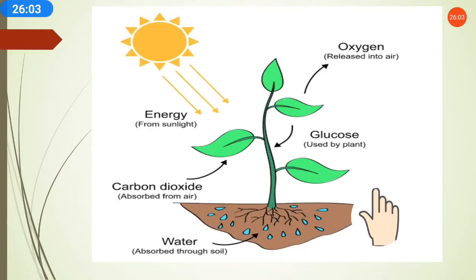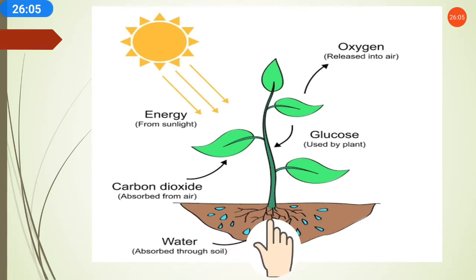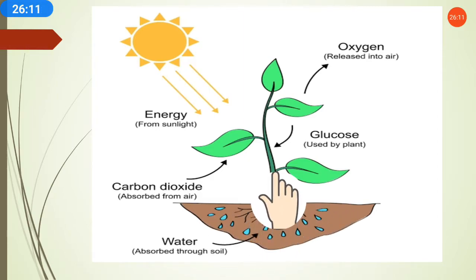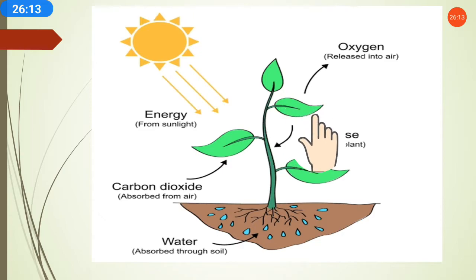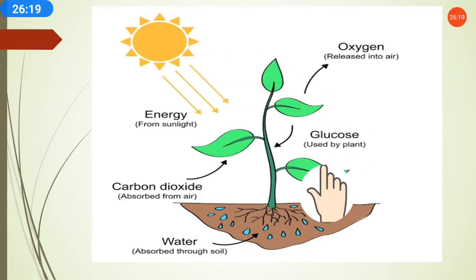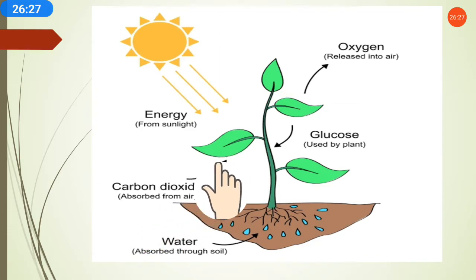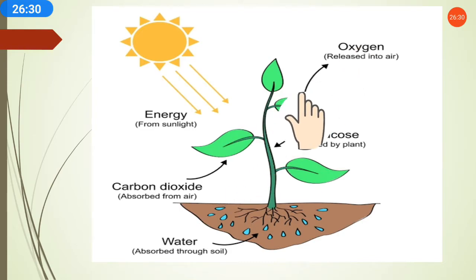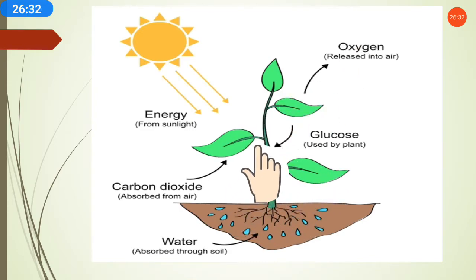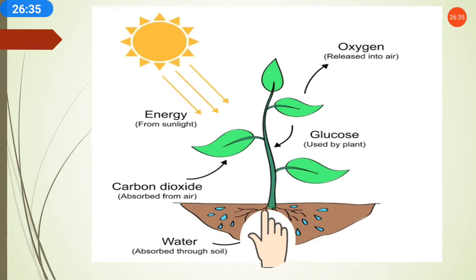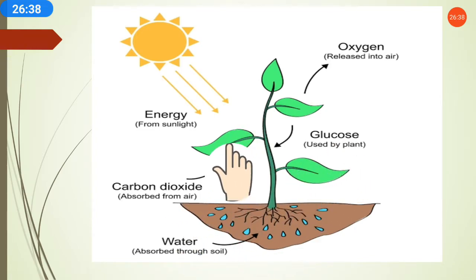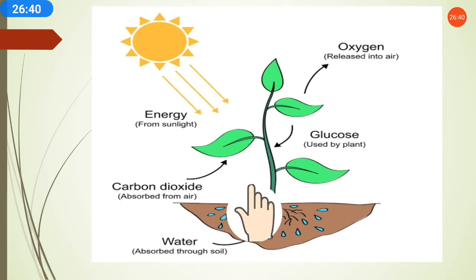And here we can see more: water and minerals will transfer through the roots, through the soil. The roots will absorb water and minerals and will pass them to all the other parts of the plant. And the sun will give energy. In the presence of sunlight, photosynthesis will happen, and the carbon dioxide from the atmosphere enters through the stomata pores. The leaves will absorb carbon dioxide through the pores, and the water will also enter.